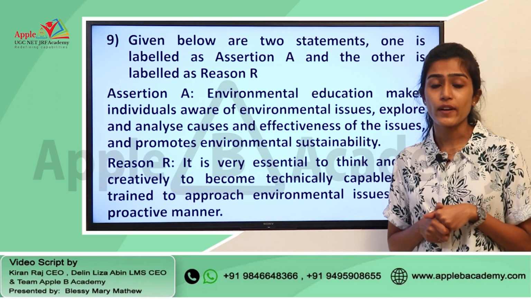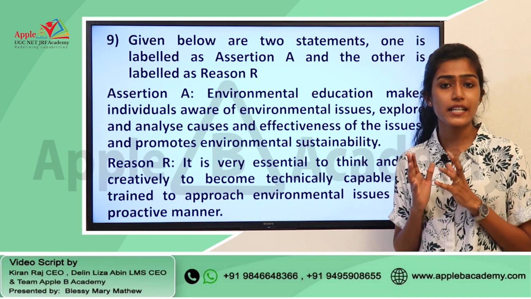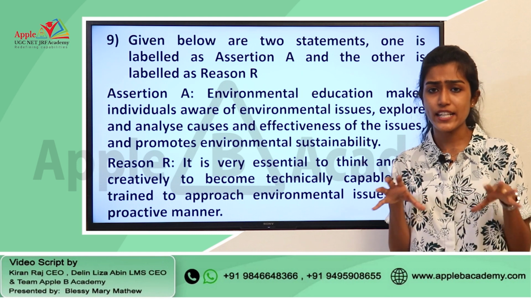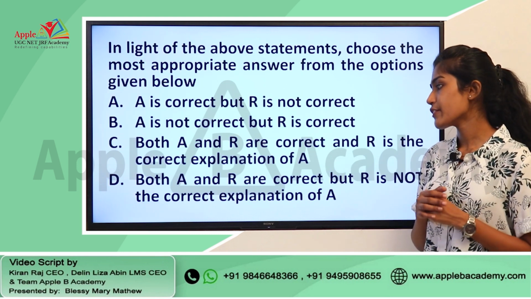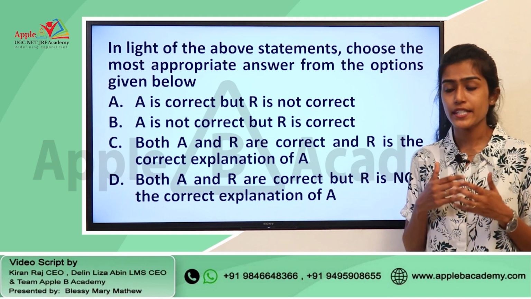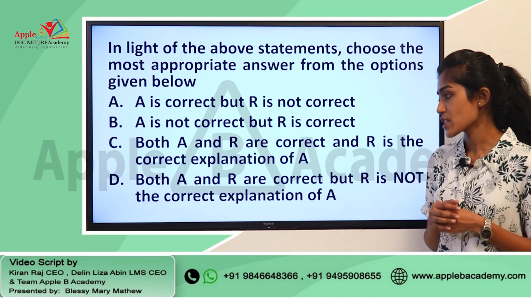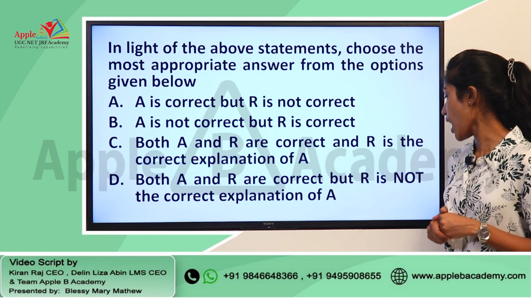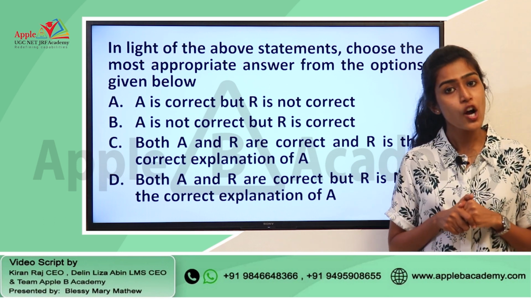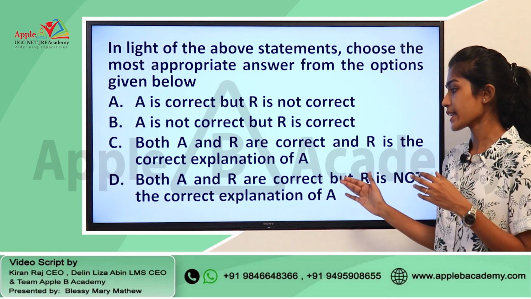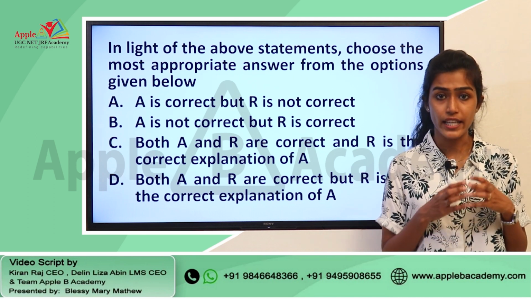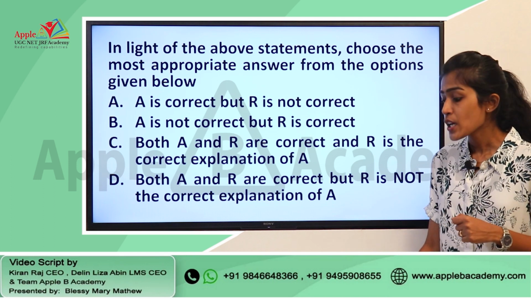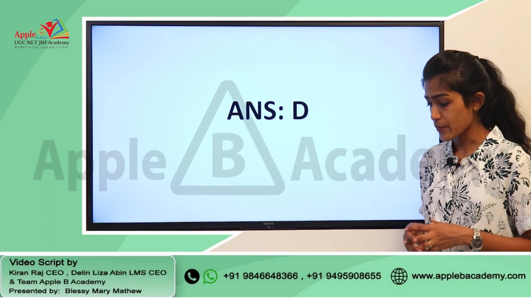So, this particular question is from the module people development and environment, and also this is a very general question. The right answer given for this question from NTA's part was option D, that is both A and R are correct, but R is not the correct explanation of A. Both the statements are correct, but we cannot say that the reason is the correct explanation for the assertion given there. So, the right answer for this question is option D.